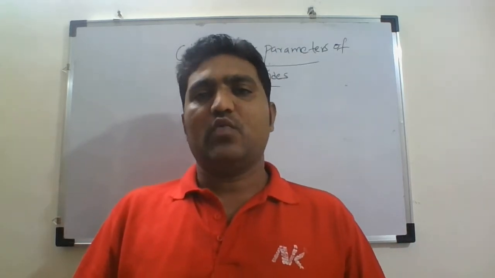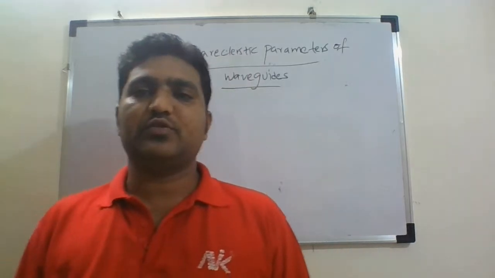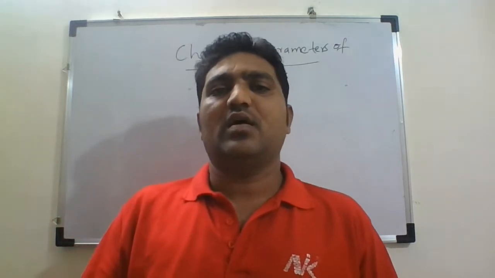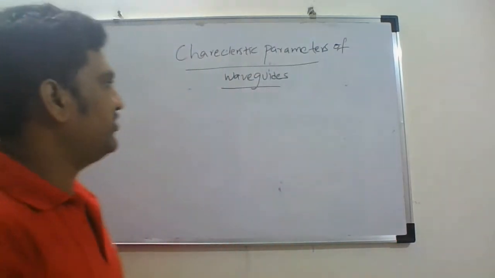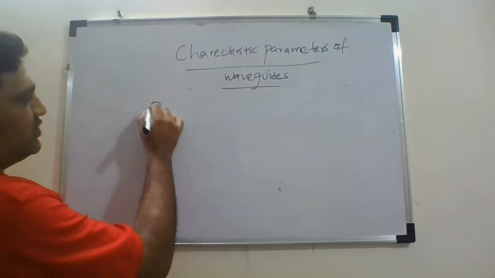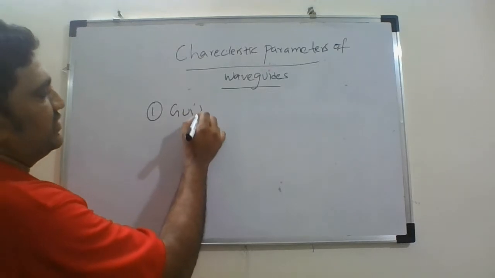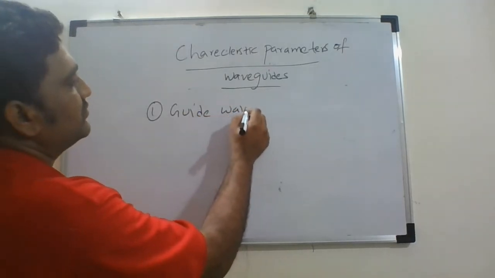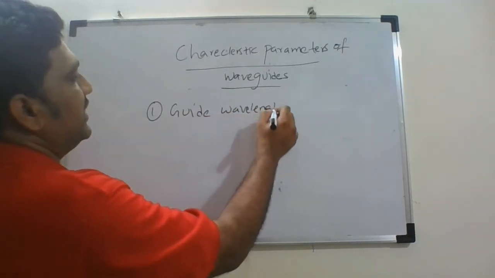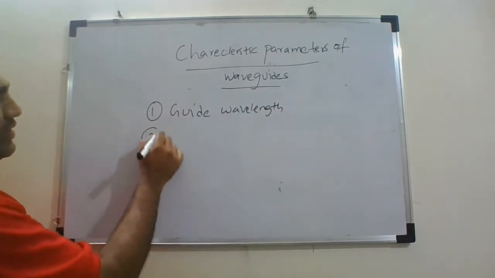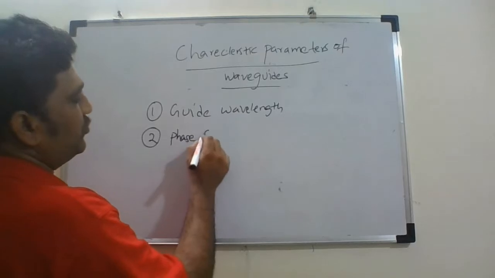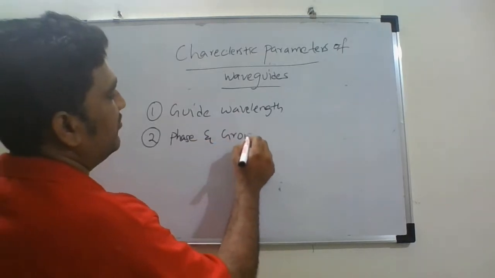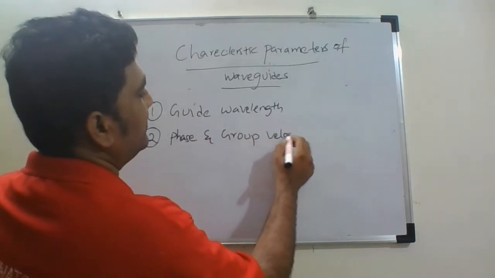So firstly, what are the special characteristics that we are going to discuss in this lecture? Firstly, we will be discussing something called the guide wavelength. Then the next characteristic will be the phase and group velocities.